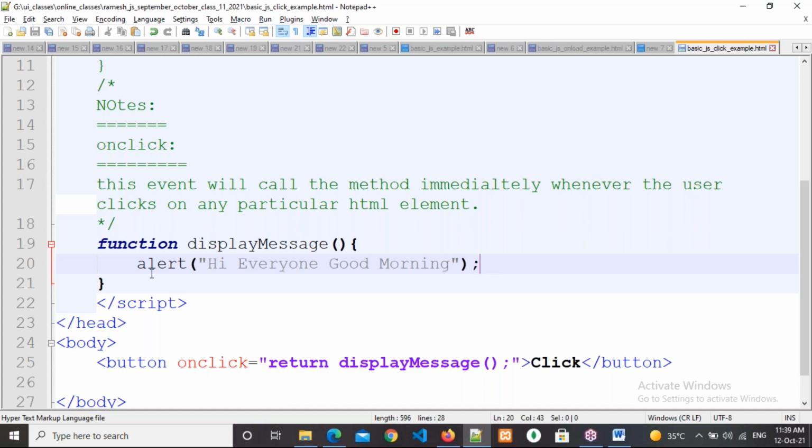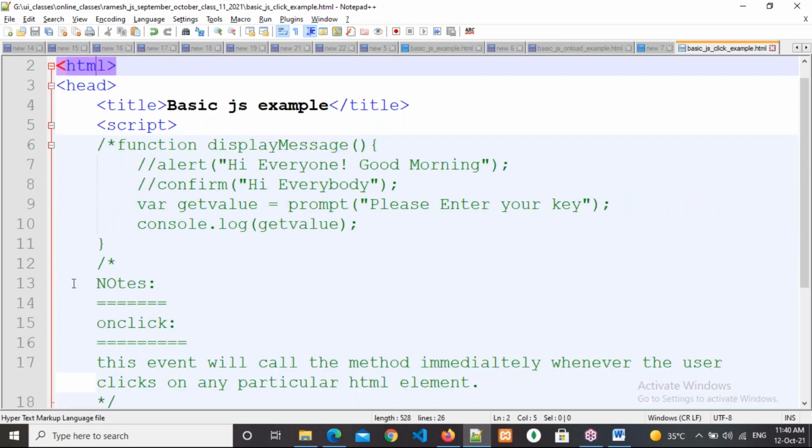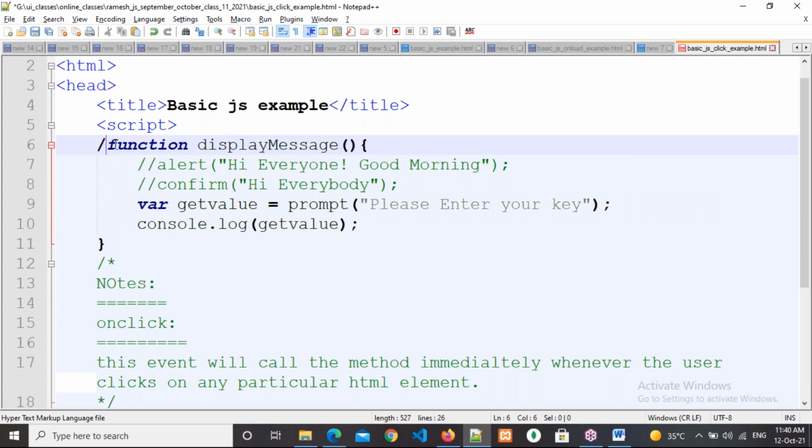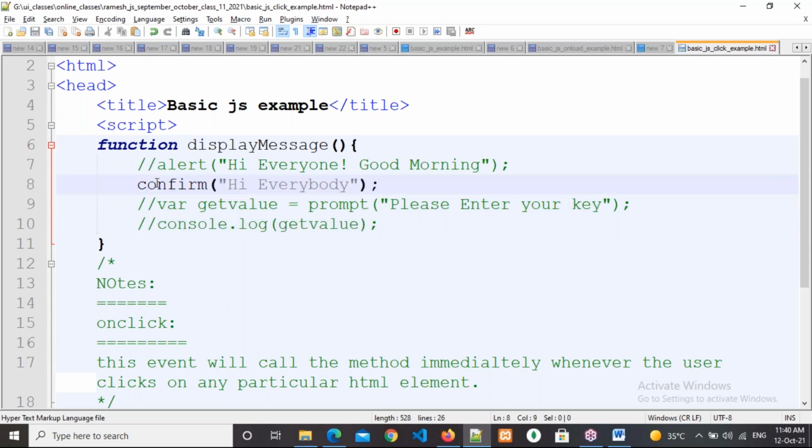Okay, right. So we have discussed the alert box only. What other dialog boxes are available? We'll see it right now. The alert box we have discussed, and we are going to discuss the confirm box. What is that? The confirm box.